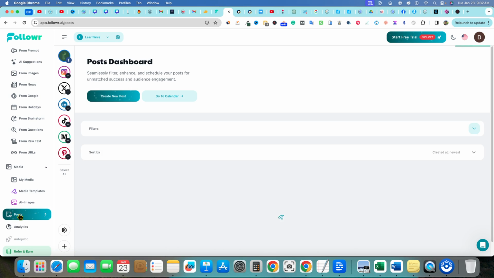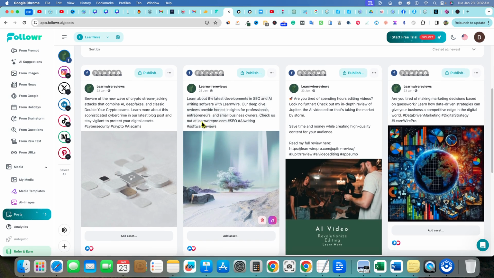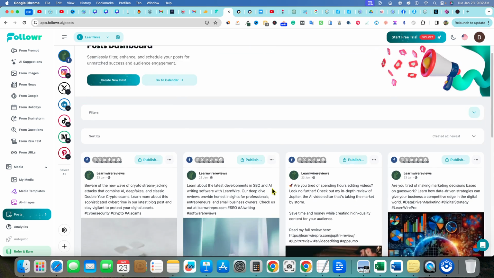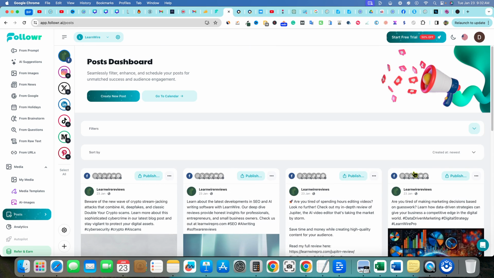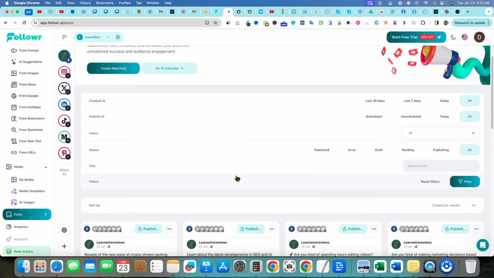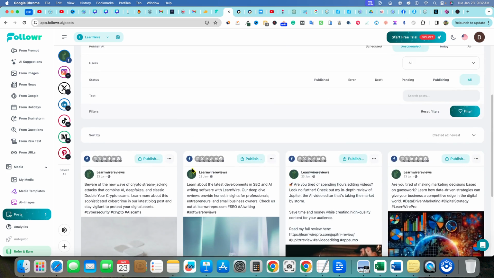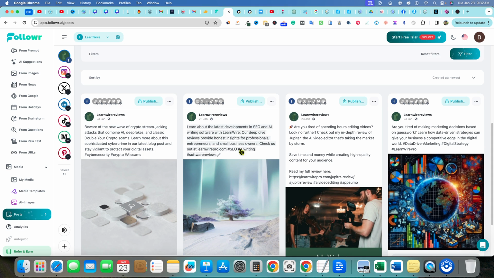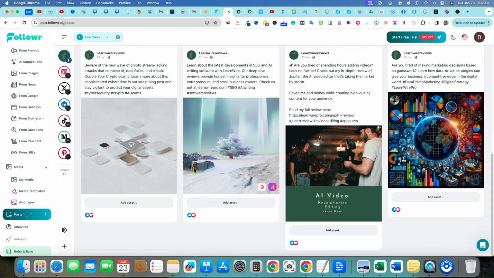So if we click on posts, this is where we're going to see all the posts that we have in the queue that have not been scheduled right over here. We can go based on the newest, oldest, so forth, right there, okay? And then we have a filter. We can go based on, and so here's where there's some kind of, let's see, I'm seeing unscheduled. Maybe we want to look at unscheduled. The filter UI right there is a little bit different, or a little bit strange. But 1, 2, 3, 4. So here's some of the ones that we have not published.